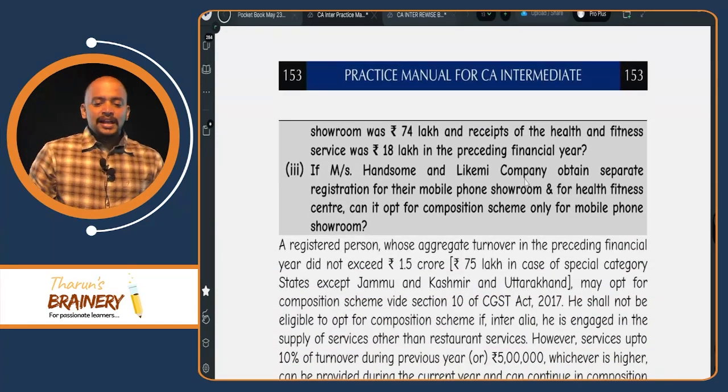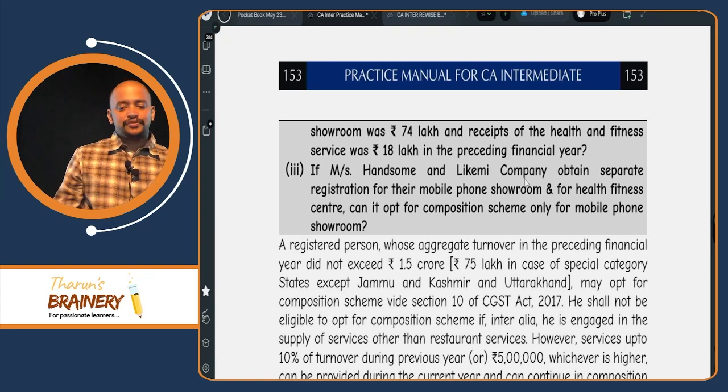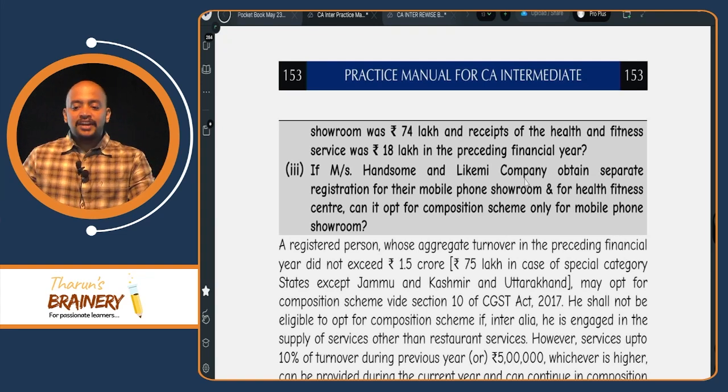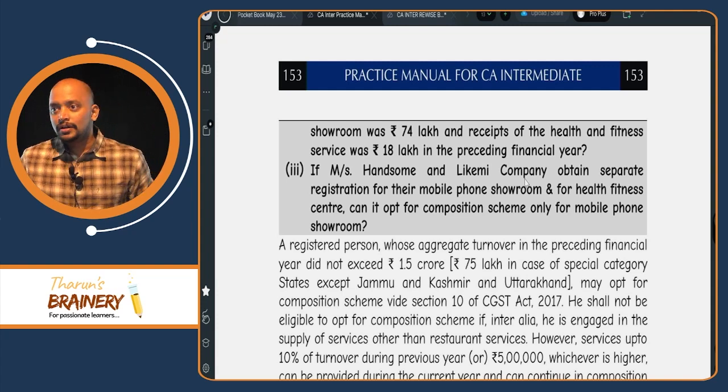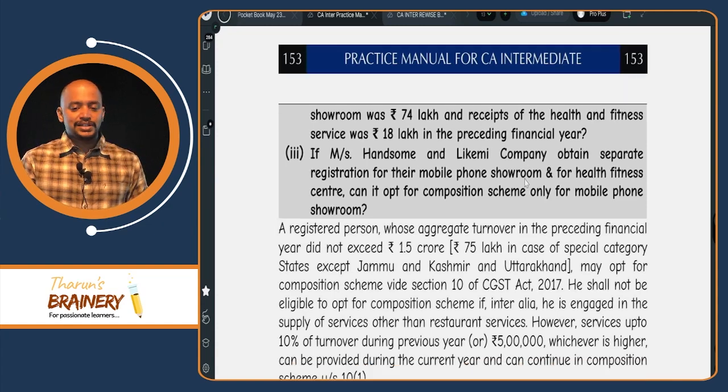Then next, third: if Messrs. Handsome and Like Me Company obtain separate registration for their mobile phone showroom and for health and fitness center, can it opt for composition scheme only for the mobile phone showroom? No, because the other registration also should be in the composition scheme.